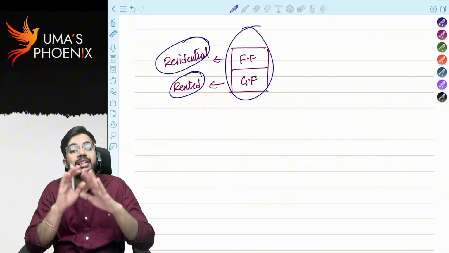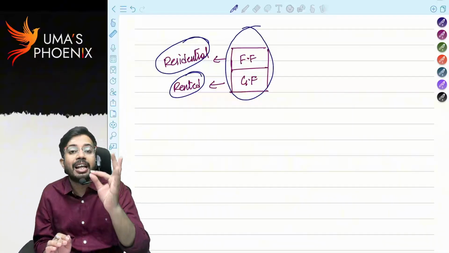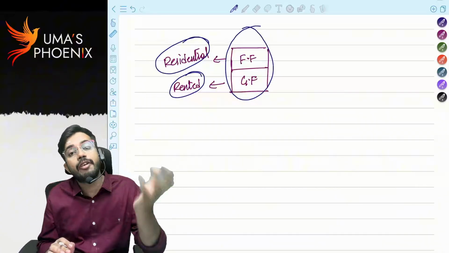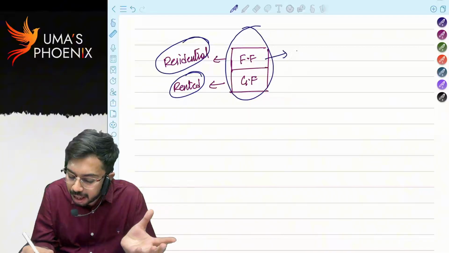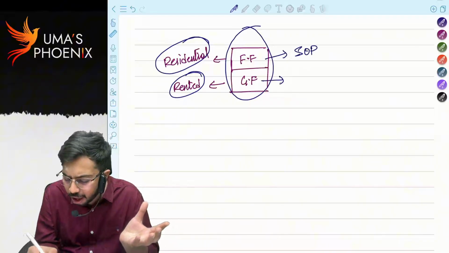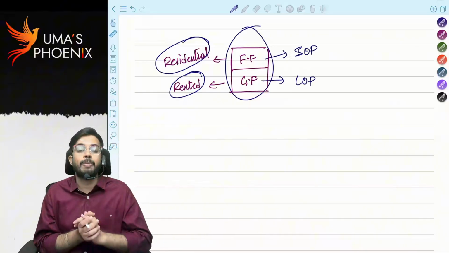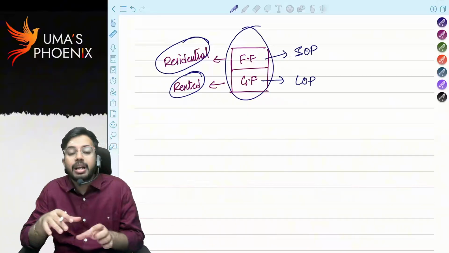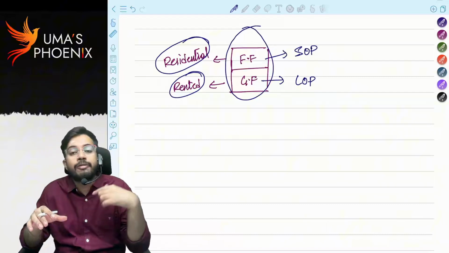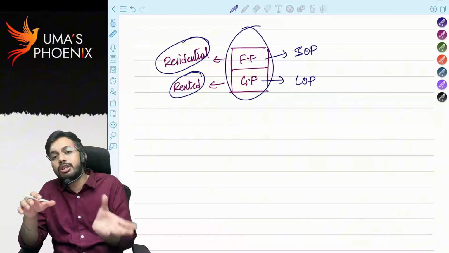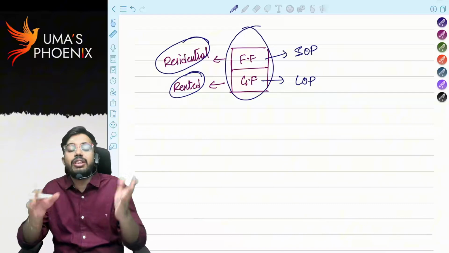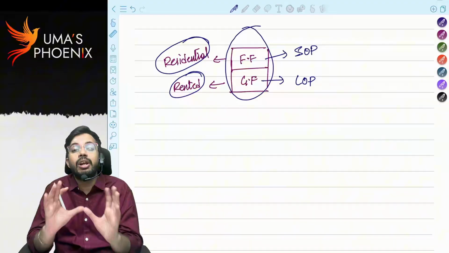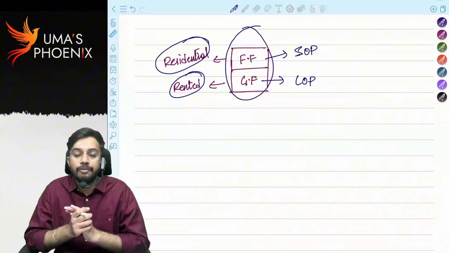So even though it is a single house property, for calculation of income under the house property, it will be considered as two different properties. First floor will be considered as self-occupied property, ground floor will be considered as let out property. That means even though there is a single house property, but if part of the house property is used for self-occupation and part of the house property is used for let out, it will be considered as two different properties only for the purpose of calculation of income from house property.